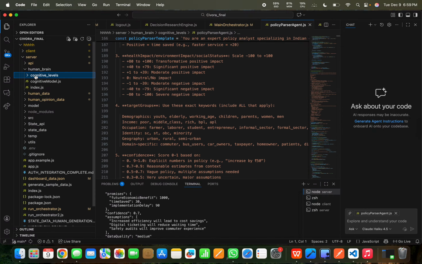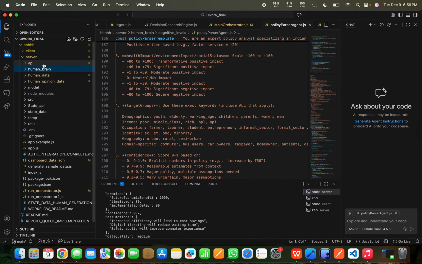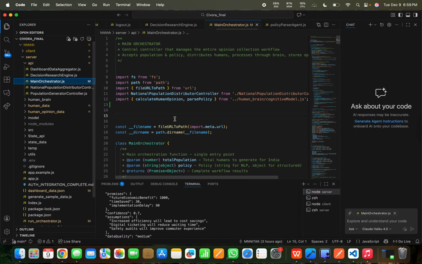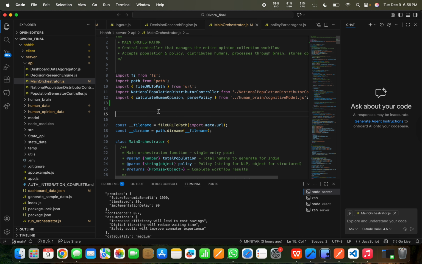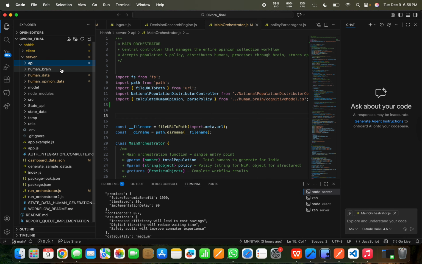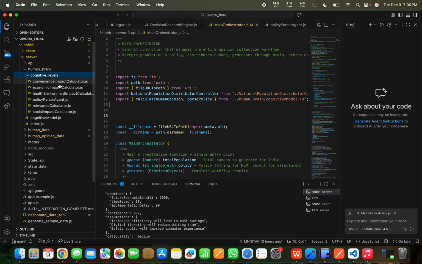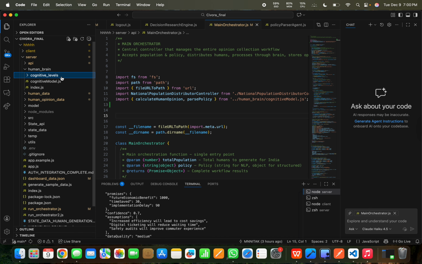So this orchestrator runs, the population is built, and third, our opinions. Each human goes through this human brain, which uses the five cognitive levels. We calculate the different impacts for each human, and the final opinion comes out.